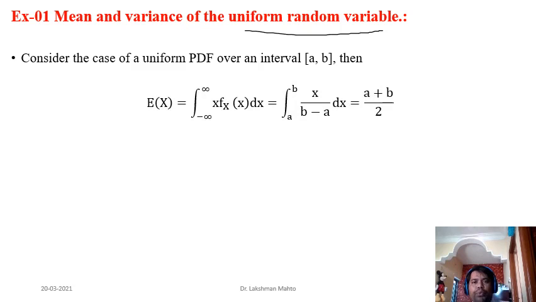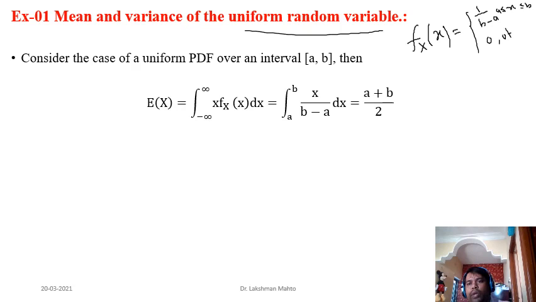So we first need the PDF. In the last class I had discussed that if you are defining a uniform random variable in the interval AB, then the PDF takes a constant value in the interval AB. That constant value would be 1 by B minus A when X is between A and B. Otherwise, outside the interval AB, the PDF takes zero value.